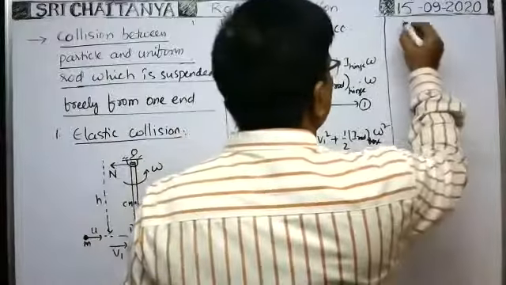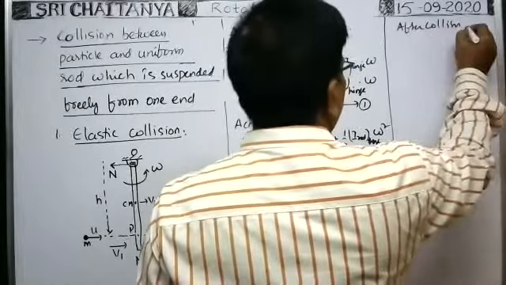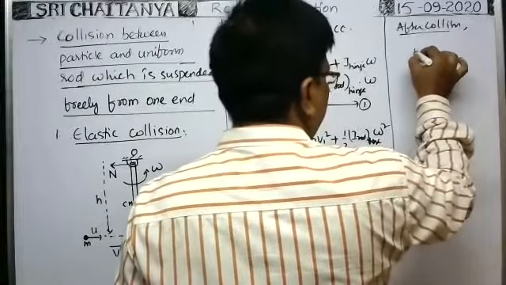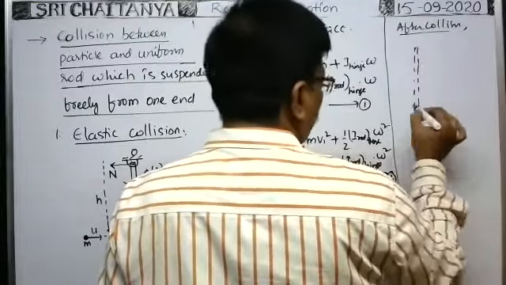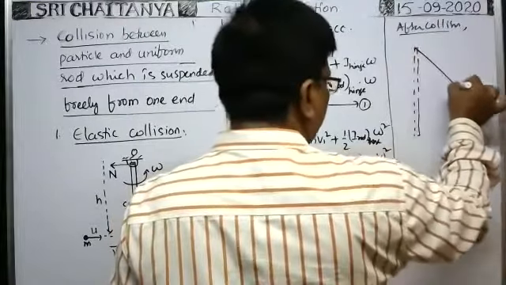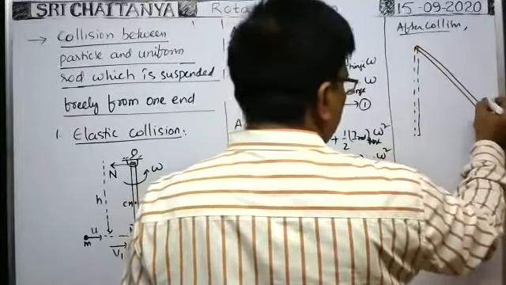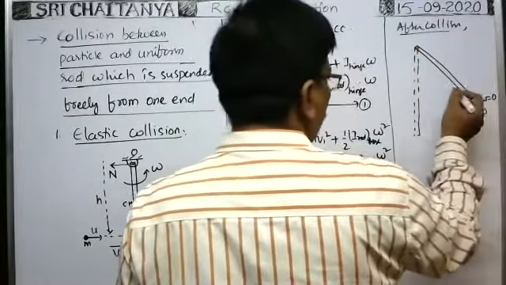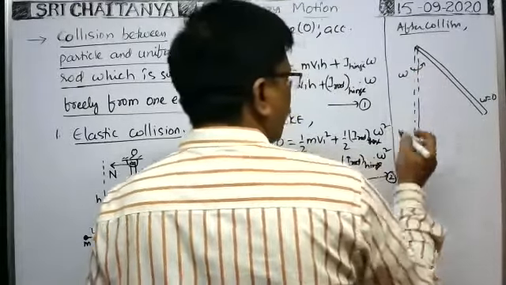Suppose after collision, you see, initial position of the rod just after collision is this one. After collision, suppose the rod rises up, displaces through a certain angle theta and comes to rest. So here angular velocity becomes 0, but immediately after collision, the rod starts its motion with angular velocity omega.